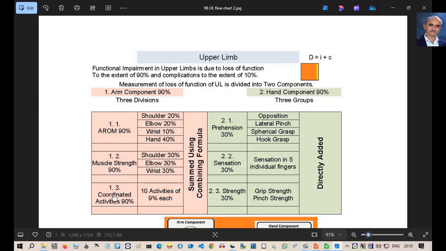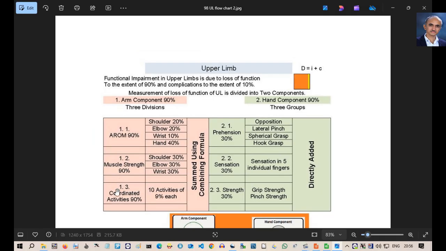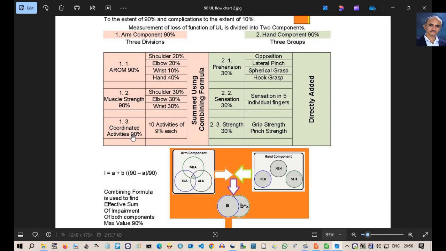In the active range of motion division, there are 4 joints, namely shoulder, elbow, wrist and hand with 20, 20, 10 and 40% weightage respectively. In the muscle strength division there are 3 joints, shoulder, elbow and wrist, each with 30% weightage. In the coordinated activities division, there are 10 activities with a maximum loss of 9% in each activity.